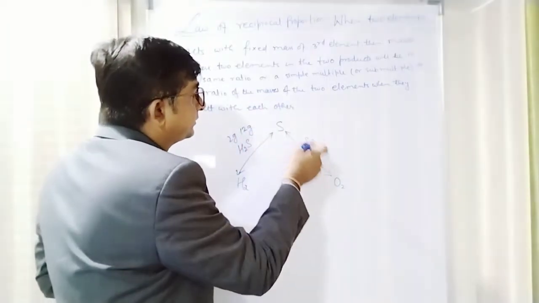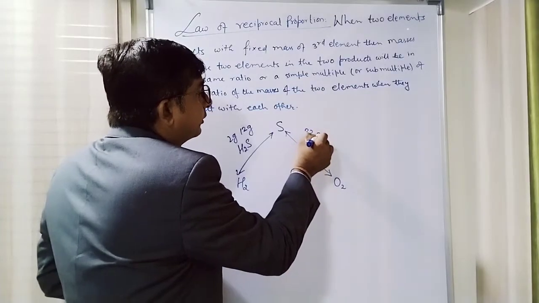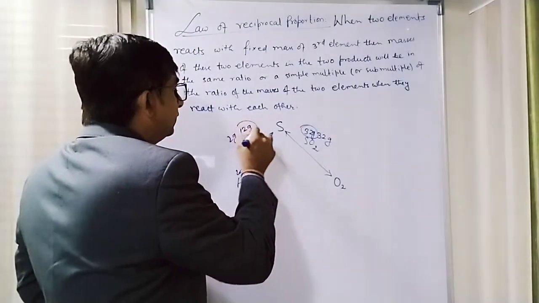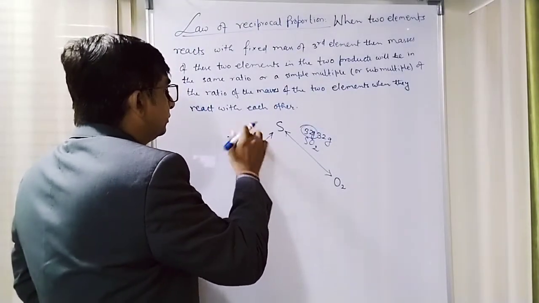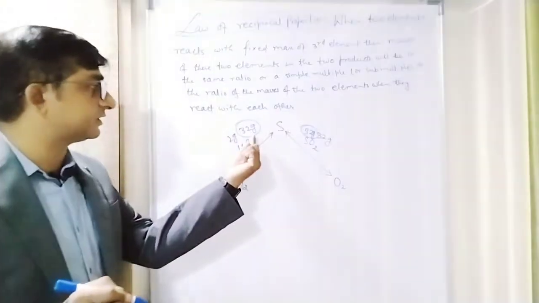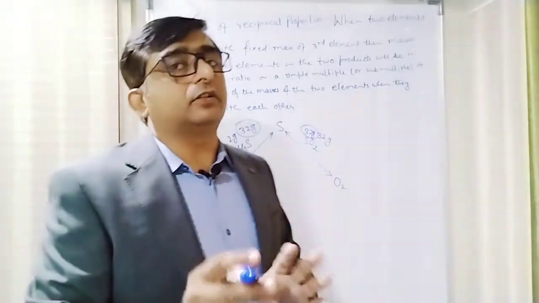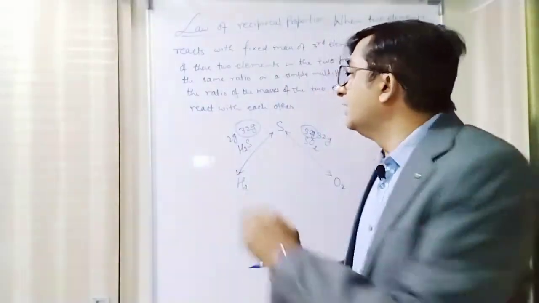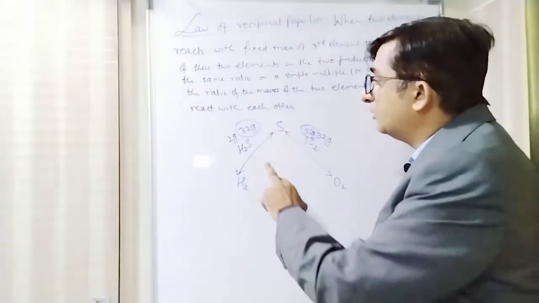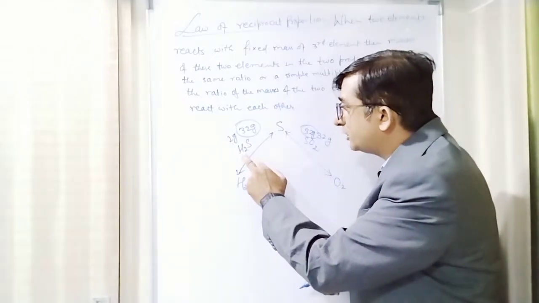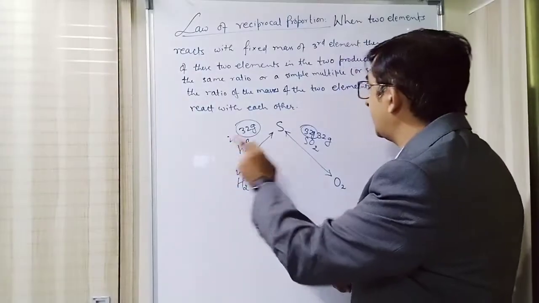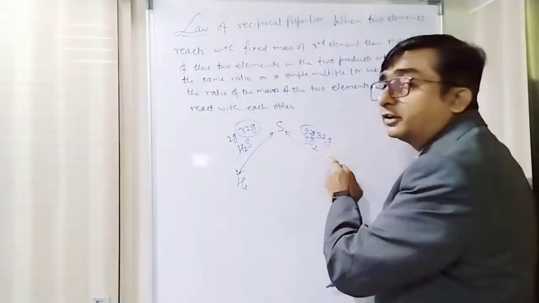Here the mass of sulfur is 32 gram, and the mass of oxygen is 32 gram. So the mass of sulfur in the two compounds is the same, 32 here and 32 here. The third element I have assumed here is sulfur, and its mass in the two compounds is 32 each. Now I look at the mass of hydrogen here and the mass of oxygen over here: hydrogen is 2 gram, oxygen is 32 gram.